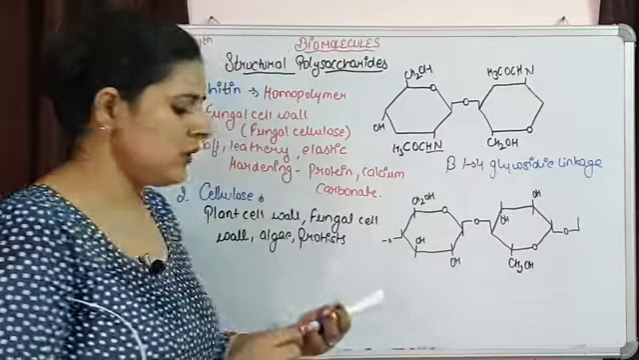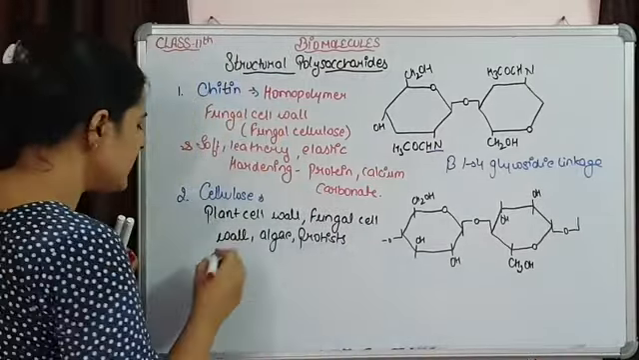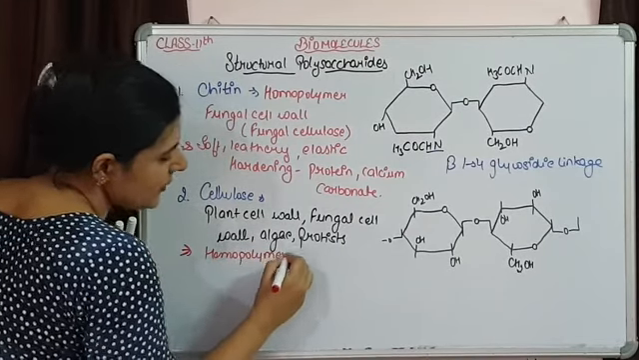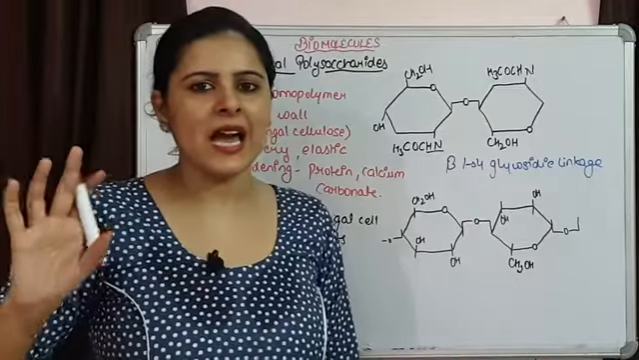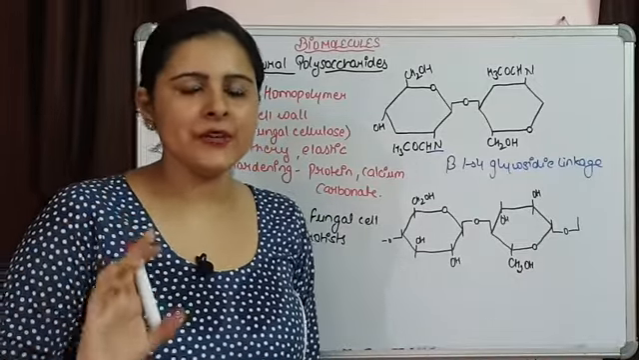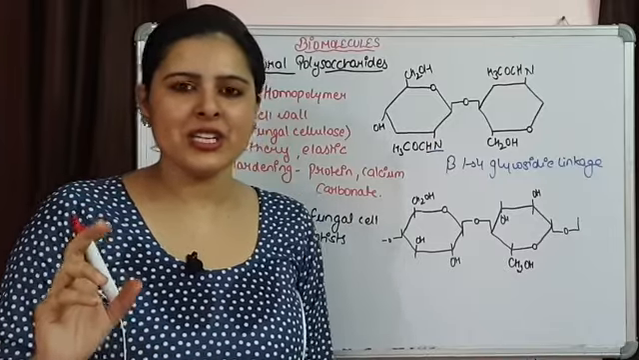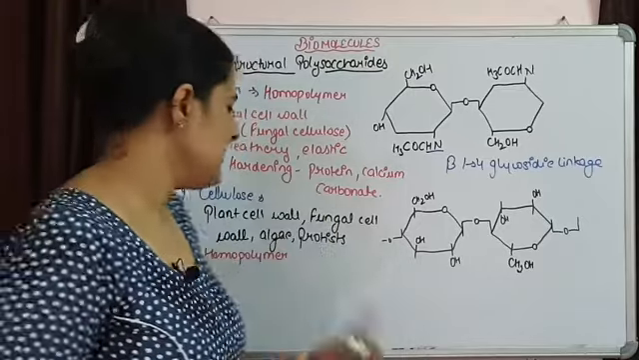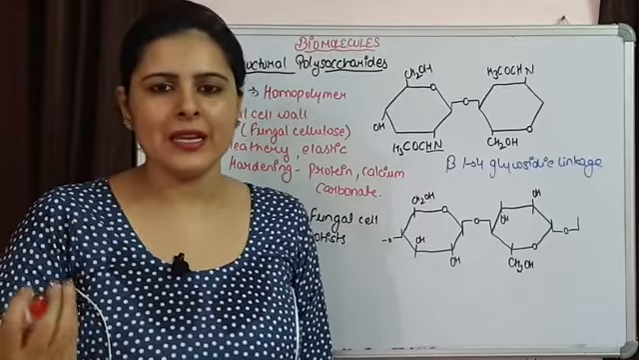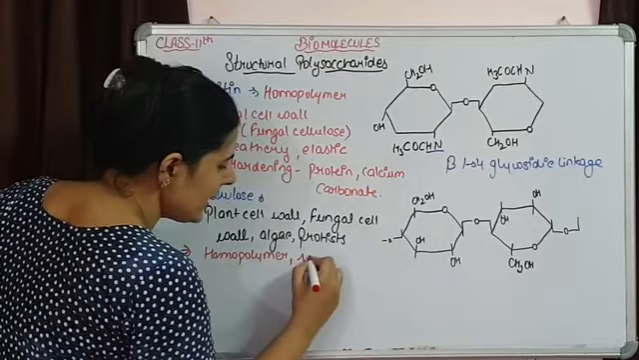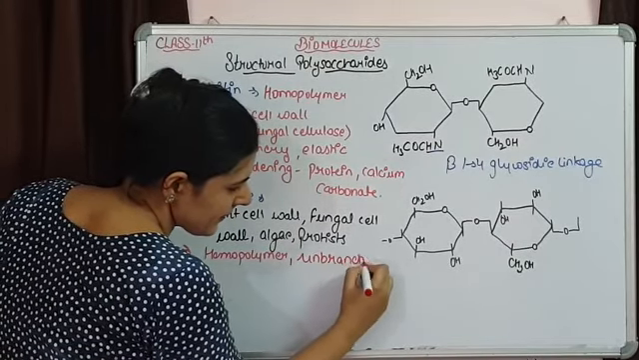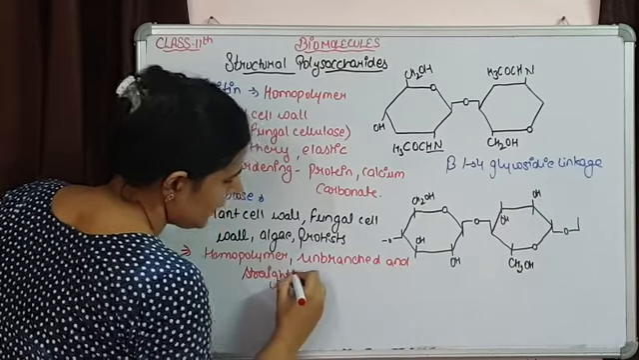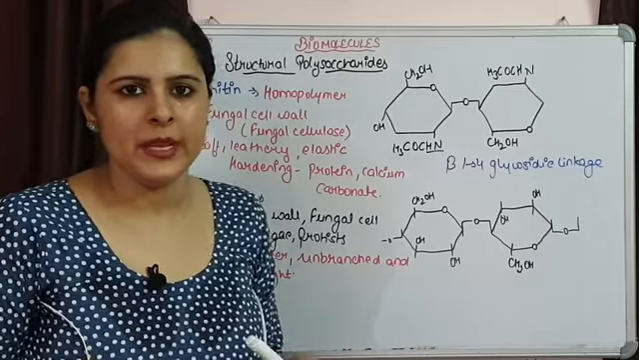If we talk about cellulose, then again it is a homopolymer that is made up of glucose, just like starch and glycogen. But the difference from starch and glycogen, where branching is there and they are helically coiled, is that cellulose is neither branched nor helically coiled. It is unbranched and straight. There is no helical coiling.